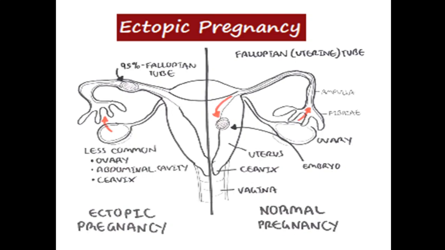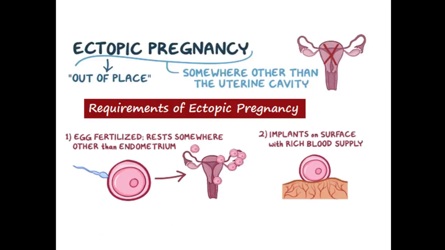However, the less common sites for the ectopic pregnancy may be the ovary. It may get implanted in the abdominal cavity and sometimes in the cervix. But remember two things associated with ectopic pregnancy is that the ectopic pregnancy is the one that occurs outside the uterine endometrium. You know that the ova and the growing ovum, the growing embryo, requires a lot of blood. And as its size is increased, the requirement for the blood is increased.